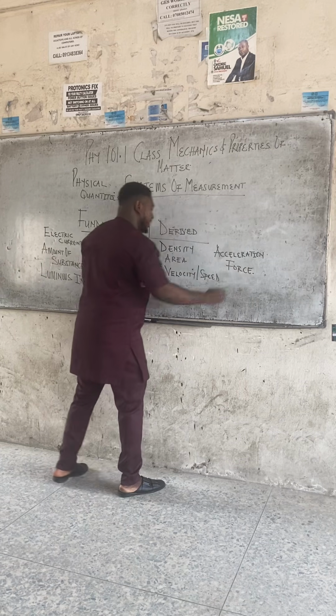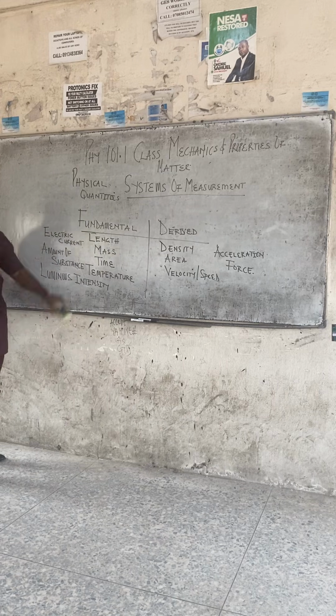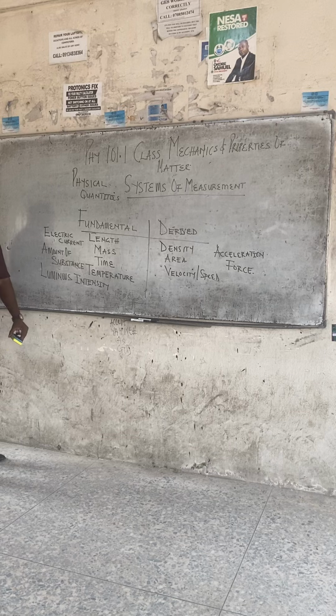But class, all these guys are fundamental. They are not derived. That means they are the ones that started physics. They are the quantities that we use to start learning physics. So they were not derived from anywhere. They were originally understood.